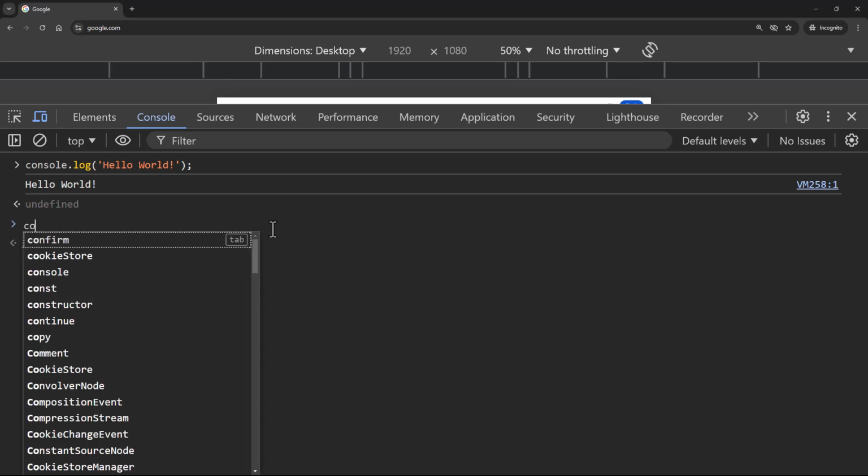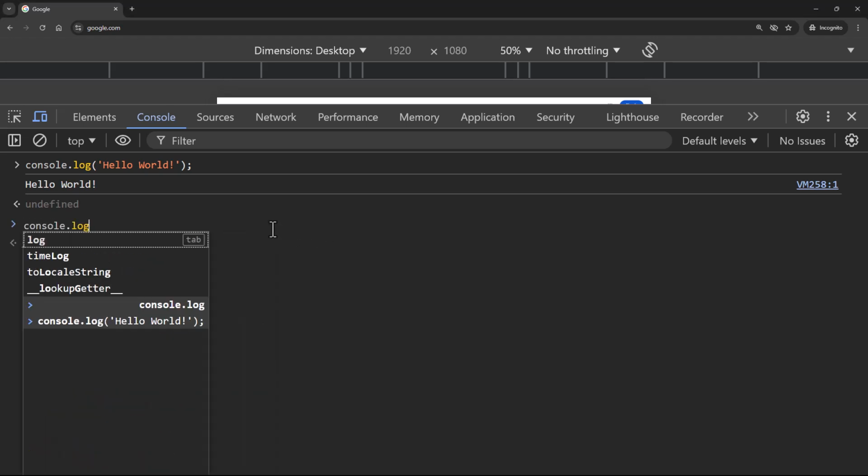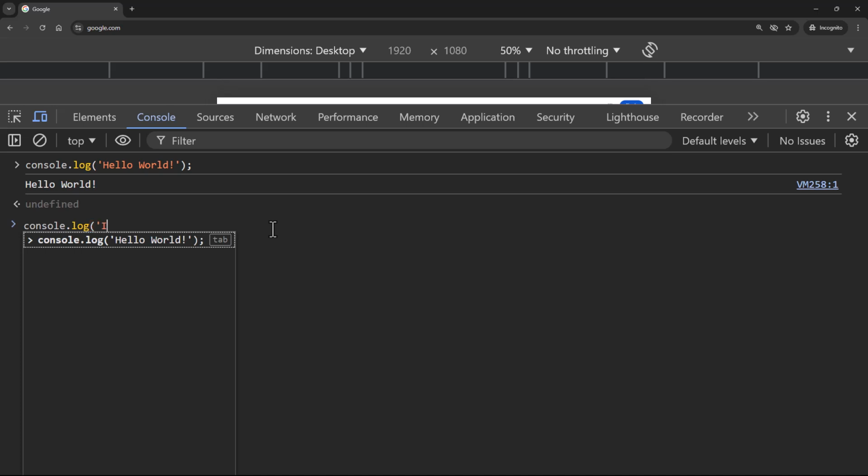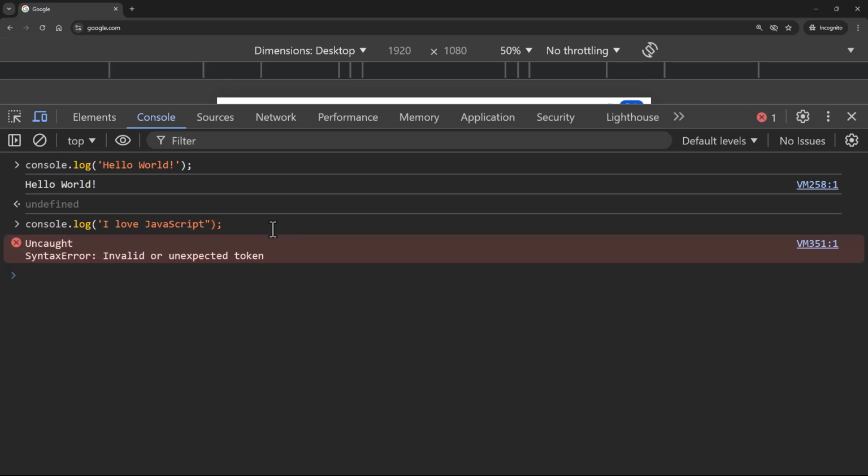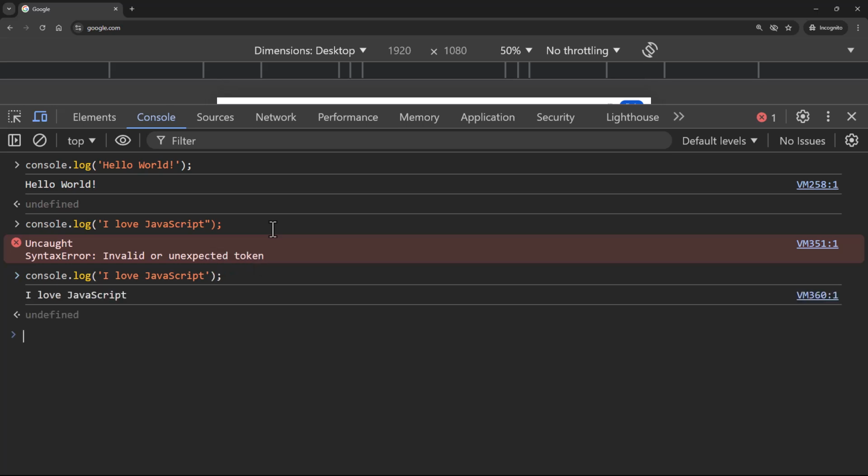We can even print more over here. So I can say console.log, and I can say I love JavaScript. Something like this. I should have closed it with a single quote, and you'll see the output I love JavaScript. I opened it with a single quote and tried to close it with a double quote. That's why the error. But the statement works absolutely fine. I love JavaScript.